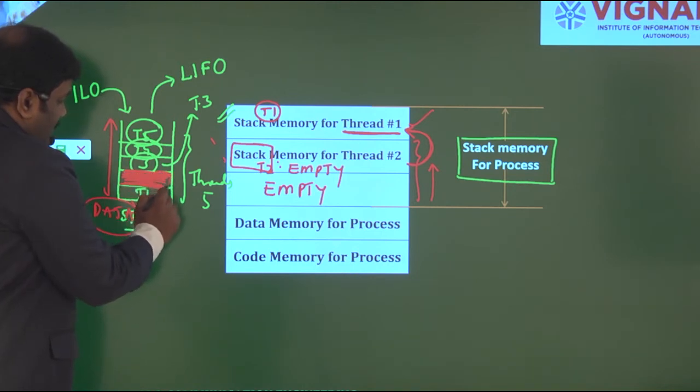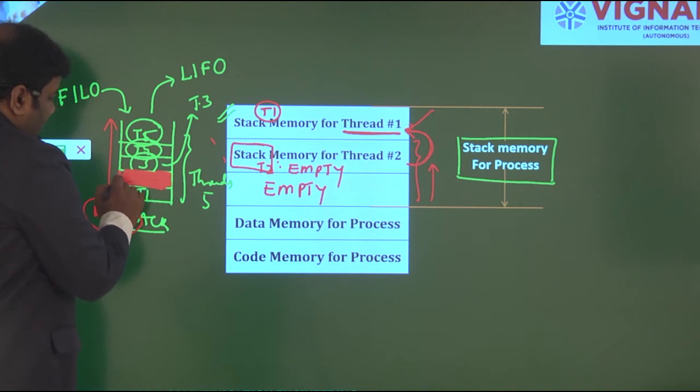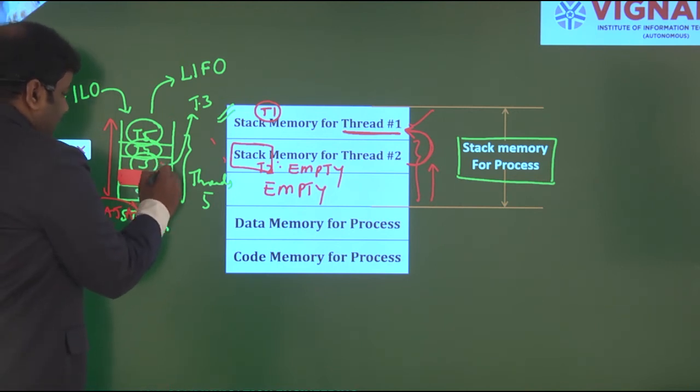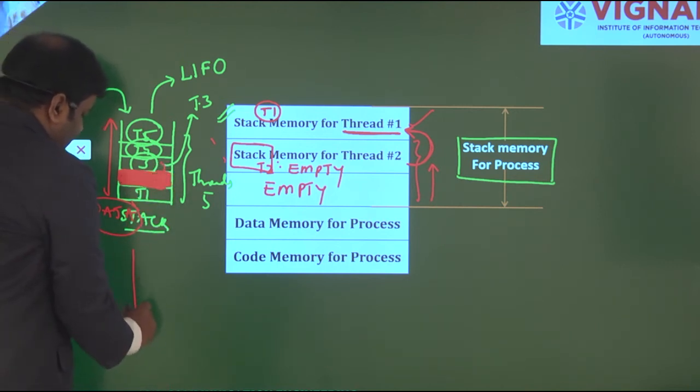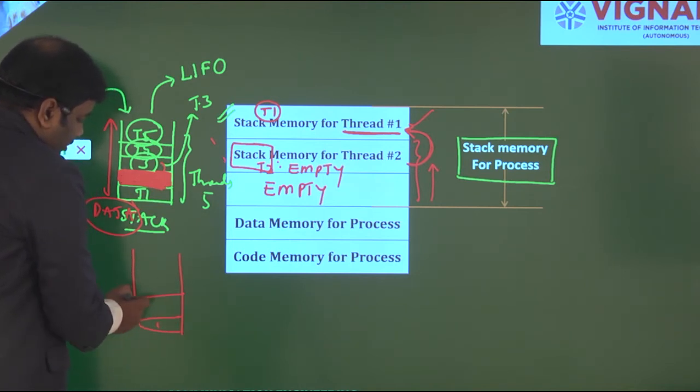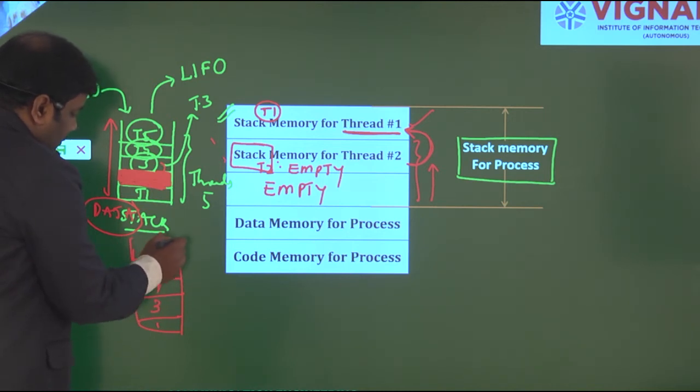For example, if I use memory location 2, then memory location 2 will become an empty place. Then T3 will replace it. T1 and T2 are already used, so T3 will come over here, and T4 and T5, and the topmost location will become empty.